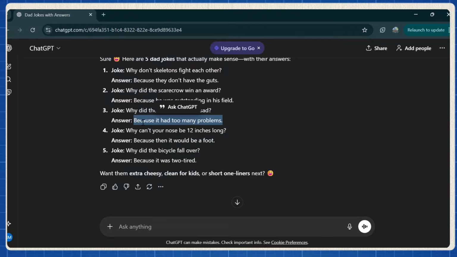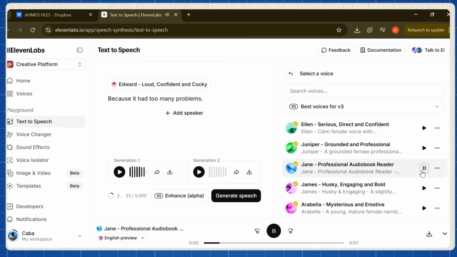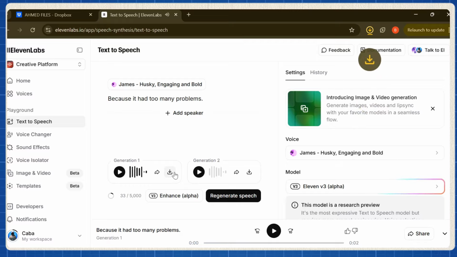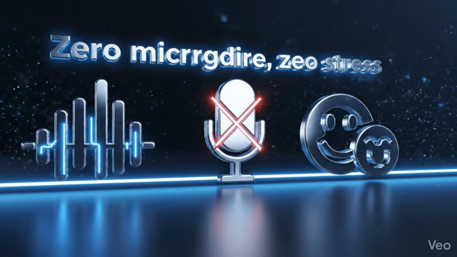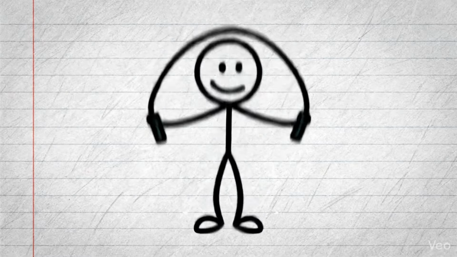Next, go back to ChatGPT, copy the answer to the joke, and paste it into ElevenLabs. You can use the same voice or switch it up if you want contrast. Hit generate again and download that second audio file. And just like that, your voices are ready. 2 clean audio clips, 0 recording, 0 microphone, 0 stress. Take a breath for a second. This is already way easier than most people expect.